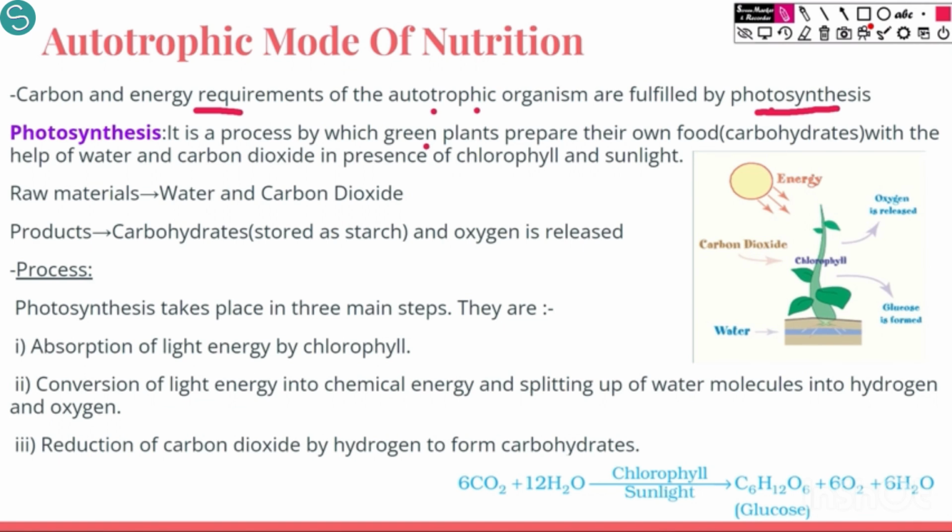You are learning it since very young classes and it is very important. Photosynthesis is the process by which the green plants, only the green plants, prepare their own food because they are autotrophs, with the help of water and carbon dioxide. These are the main raw materials, in the presence of chlorophyll and sunlight.